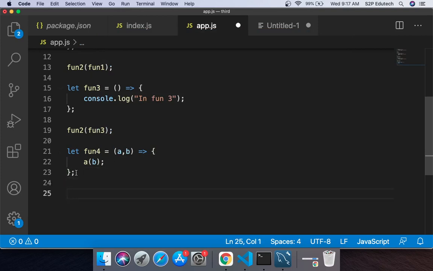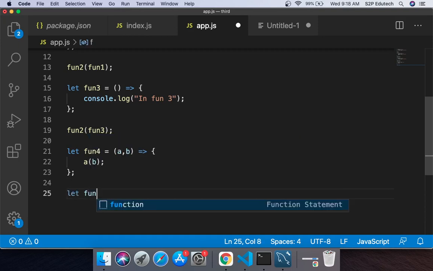So if you take a look at this, just by taking a look at this, what you can simply expect is that a is a callback function, and b can be anything. It can be a number, it can be anything, but a is a callback function which takes one parameter. That is what we need to ensure. Now let us write another function.